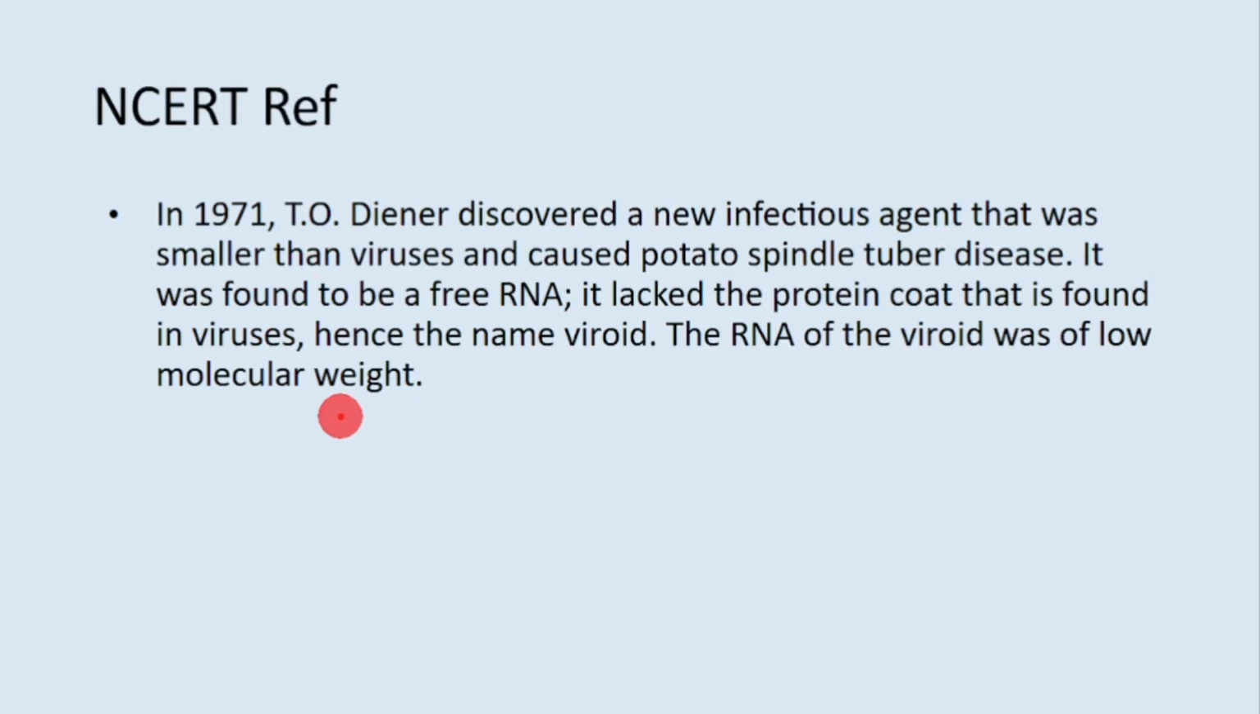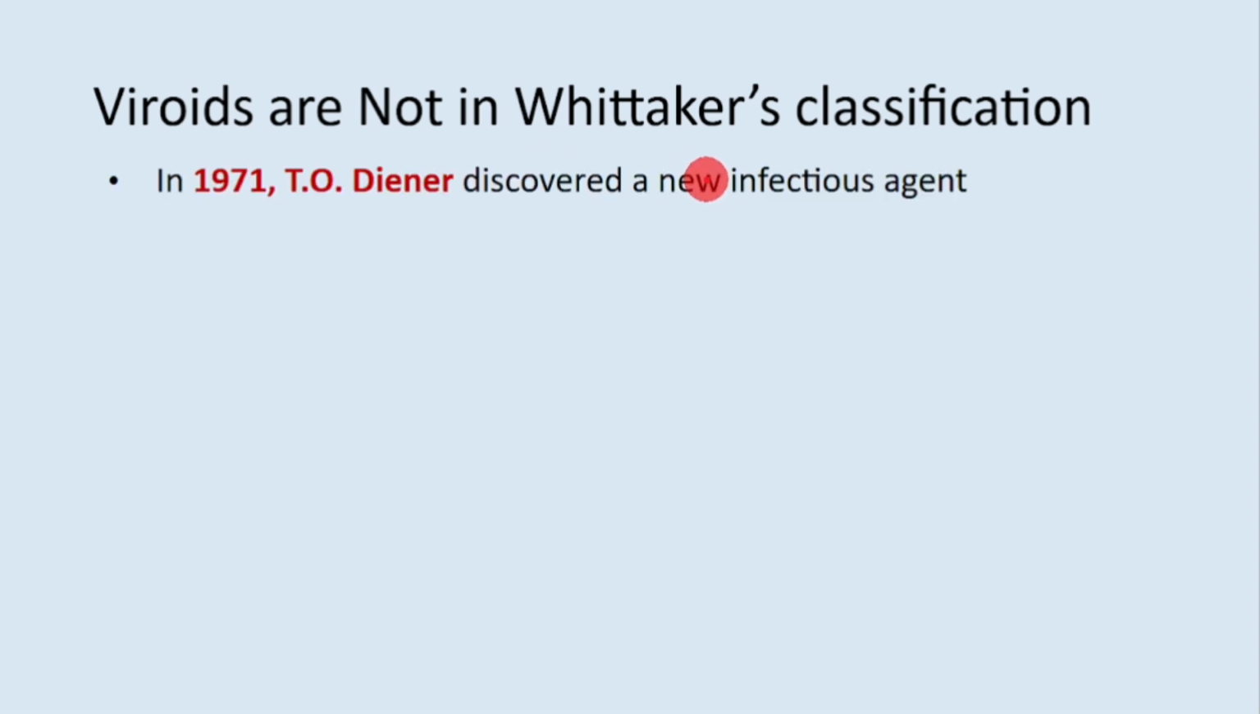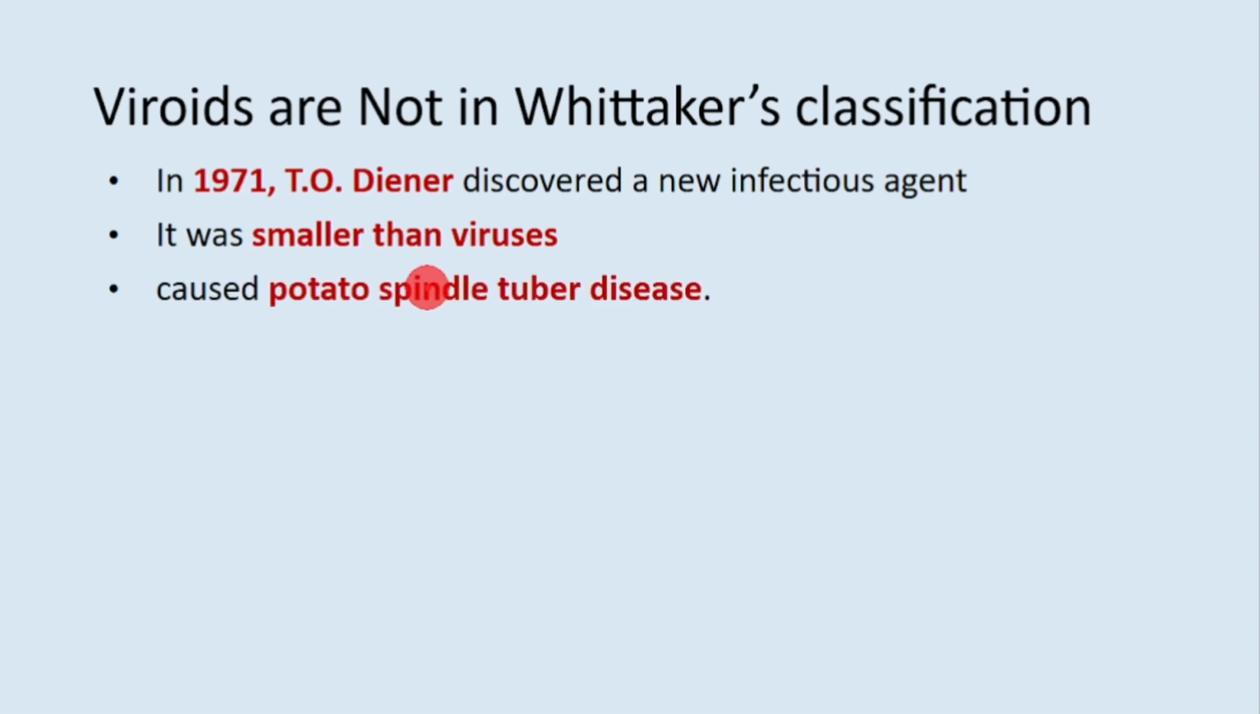There is only one single paragraph in NCERT, this small paragraph, but it is loaded with a lot of information. So viroids, just like viruses, are not included in Whittaker's classification. In 1971, T.O. Diener discovered a new infectious agent. It was smaller than viruses, much smaller than viruses. And it caused potato spindle tuber disease.